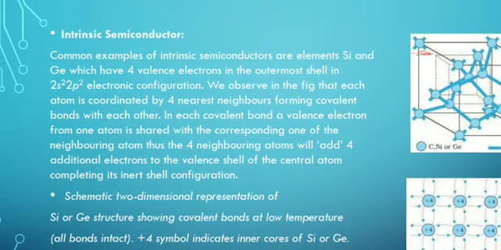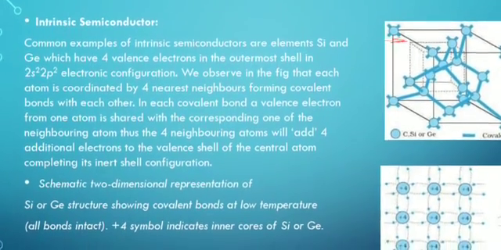If we observe in the figure, each atom is coordinated by 4 nearest neighbors, forming covalent bonds with each other. In each covalent bond, a valence electron from one atom is shared with a corresponding one of the neighboring atoms. Thus, 4 atoms will add 4 additional electrons to the valence shell of the central atom, completing its inert shell configuration. See, every atom will try to achieve the inert configuration in order to be stable.